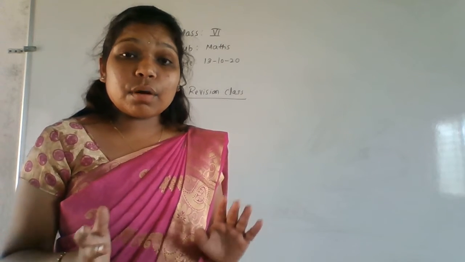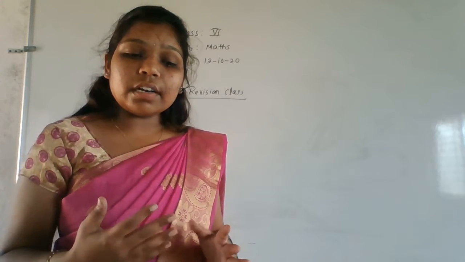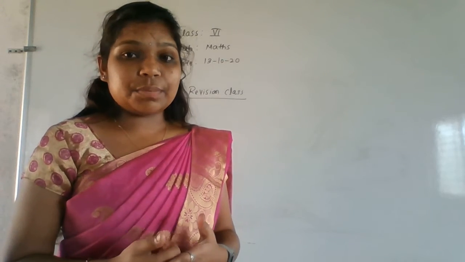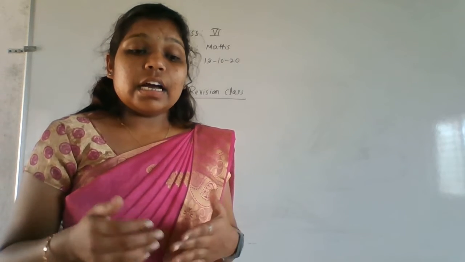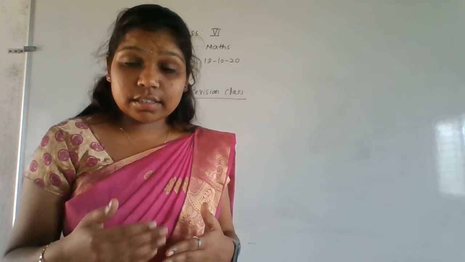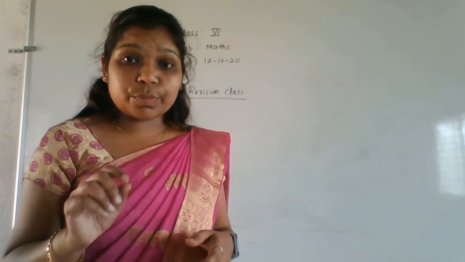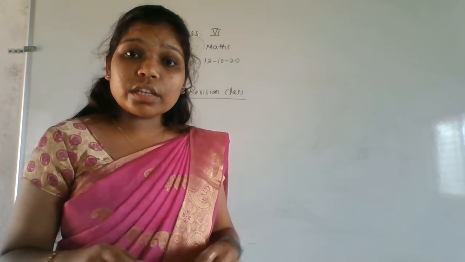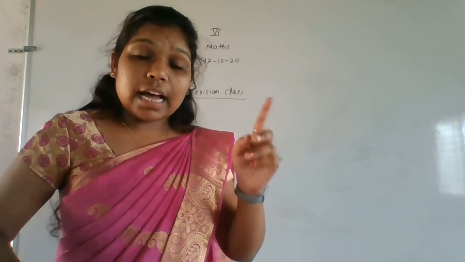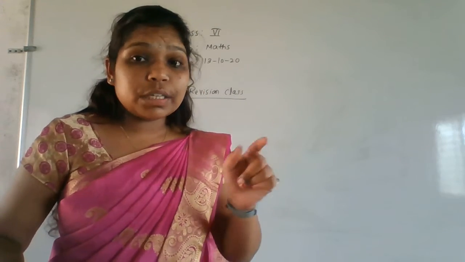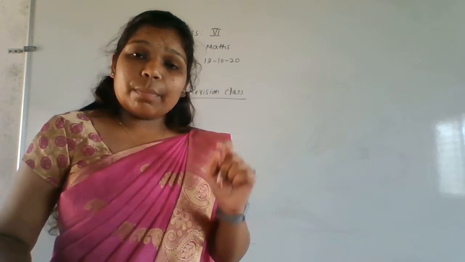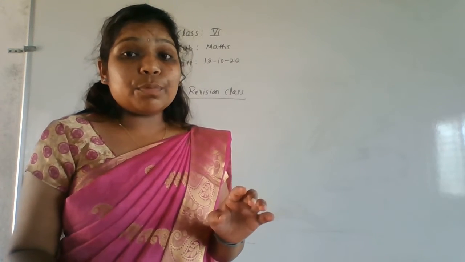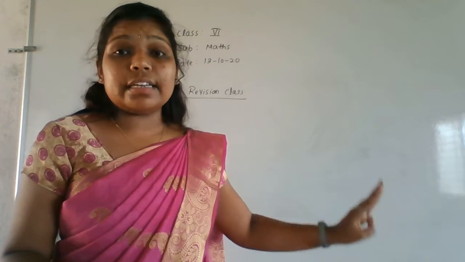In exercise number 1.2, what did they give here? They gave us the task to write the expanded form. You know how to write the expanded form, as well as they asked to write numbers putting commas. According to the Indian system we put a comma first after 3 digits, after that after every 2 digits. But according to the international system of numeration, we put a comma after every three digits.